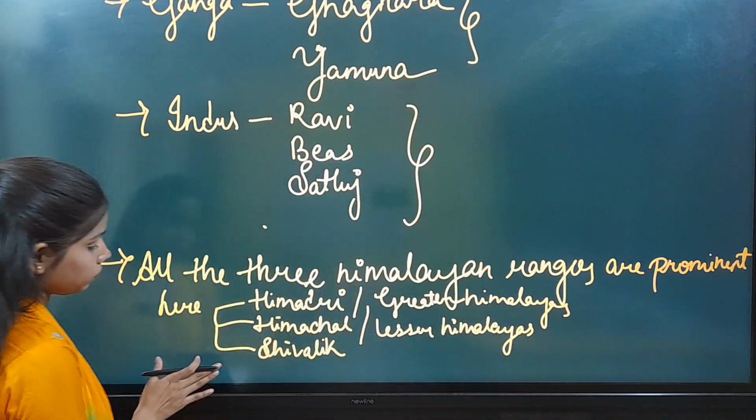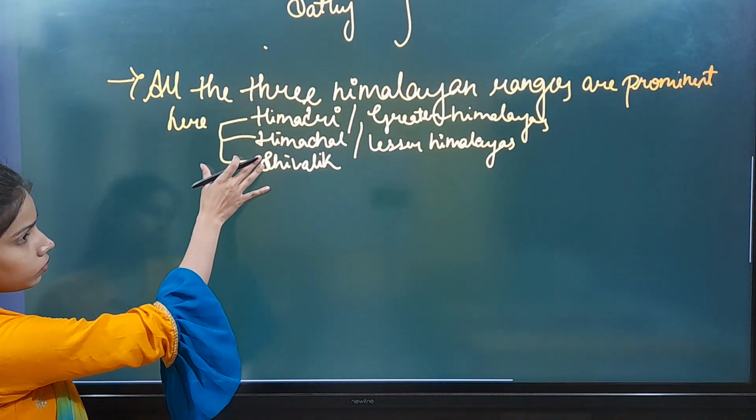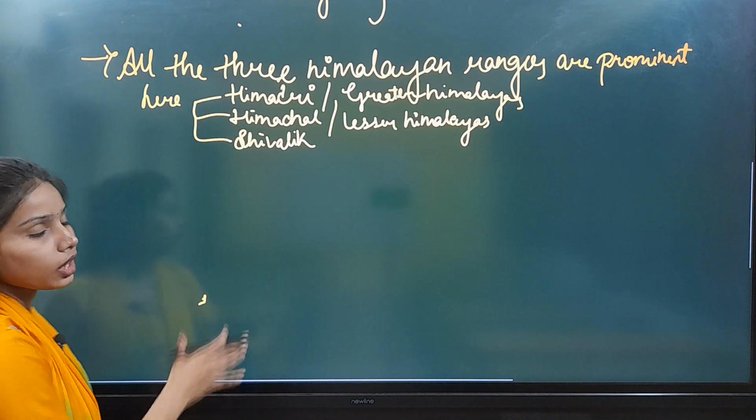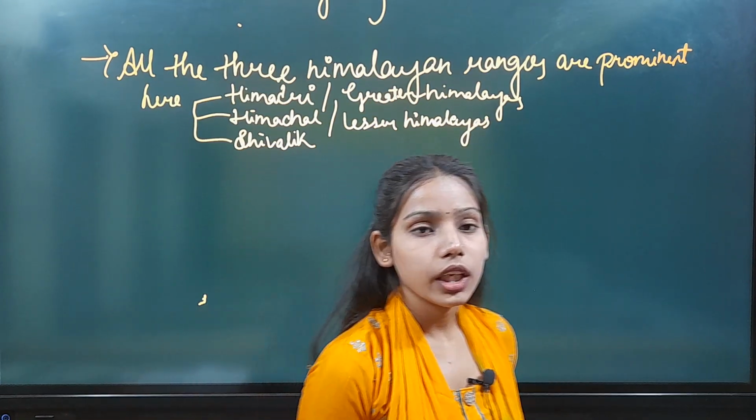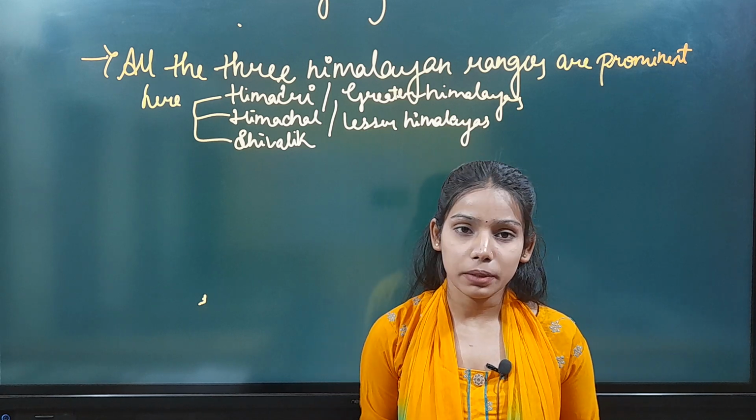Then the Lesser Himalayas are also known by local names at different places.